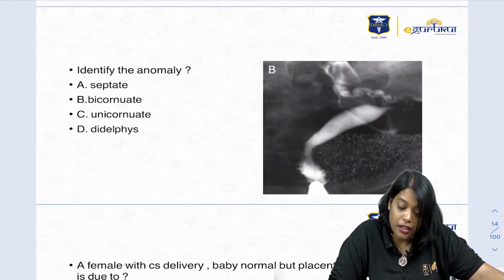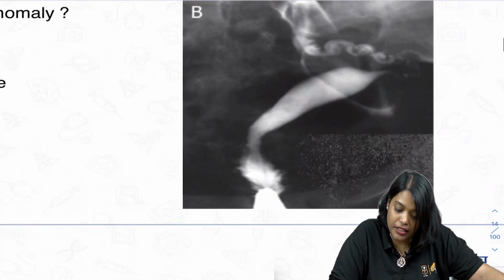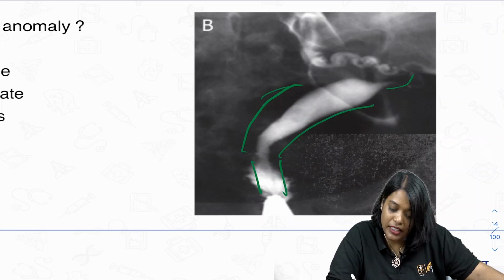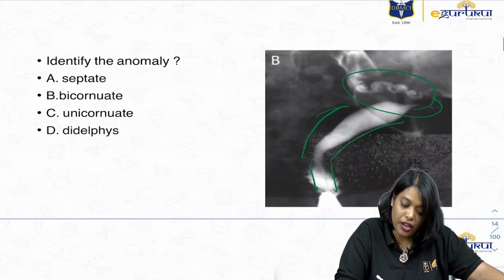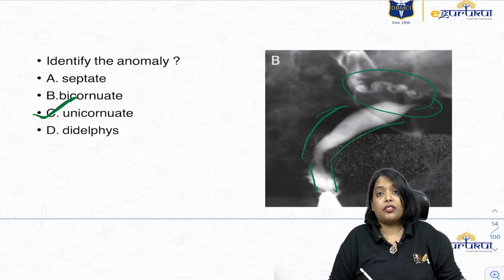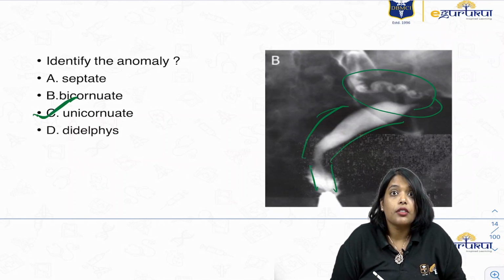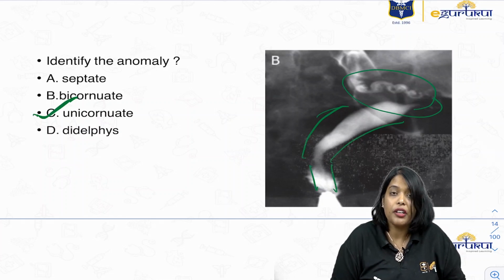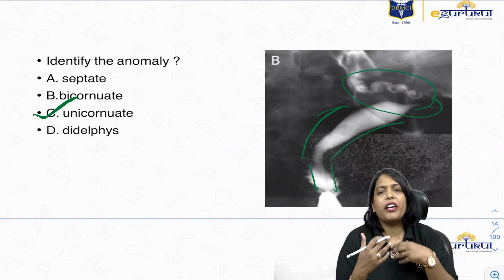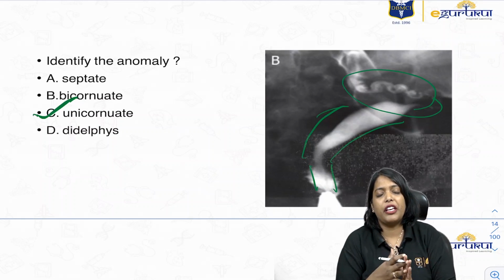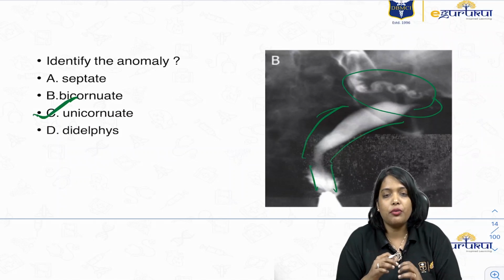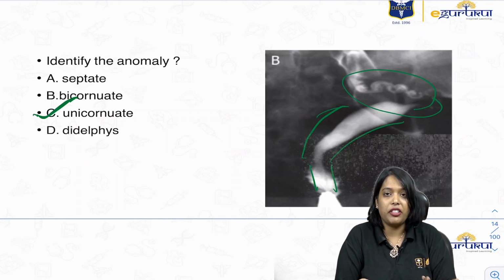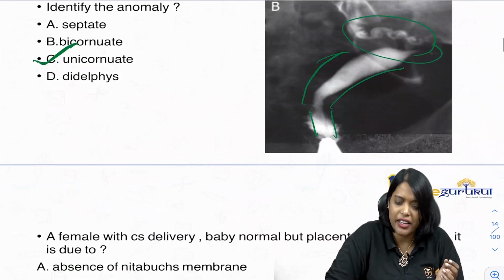So what is this anomaly? This is an HSG picture, guys. It's a single cervix, single uterus which is bent to one side and a single fallopian tube. So this is nothing but unicornuate uterus. So they can give you HSG pictures also. Previously, they also gave a pyosalpinx picture. Okay. So you're understanding the benefit of these. I'm doing a quick recap of the PYQs. Whenever you're free or too bugged off reading and you just want to relax, you can see these videos and quickly revise some 10 questions in 10 minutes. That's very good, right?